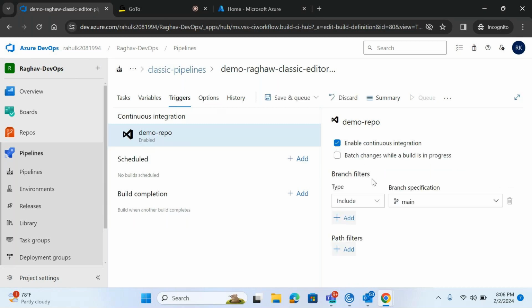We have certain rules here also. Suppose you want to provide some filter, and you don't want to run your pipeline if there are changes in other branches like dev and test. You just want to run only if there are changes in the main branch, so you can provide the main configuration. If you want to include any other branches or environments, you can add them here. So you can include and exclude, and you can set a rule accordingly.